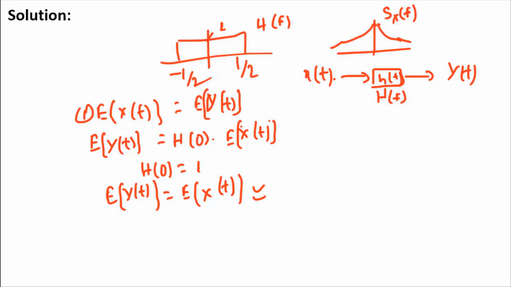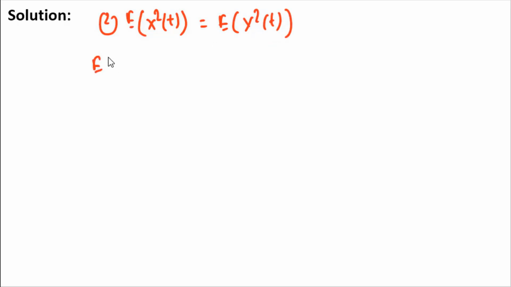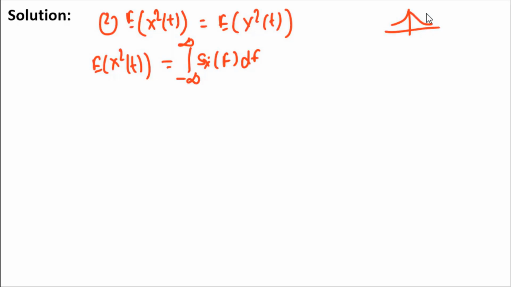Now coming to the second statement, e of x square of t equal to e of y square of t. What is e of x square of t? E of x square of t is nothing but the area under the PSD, that is the integral from minus infinity to infinity of s of x of f df. X of f is given as e to the power minus mod of f.